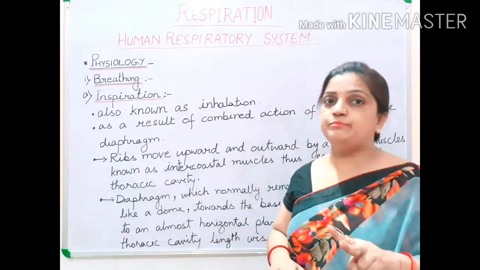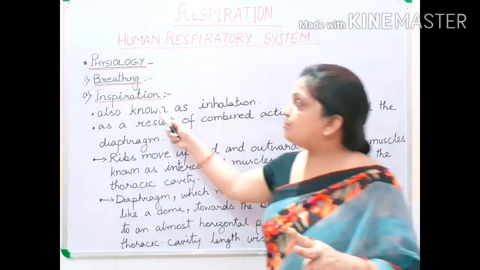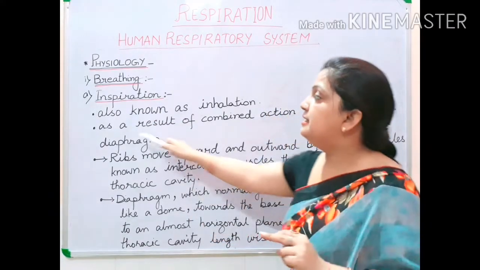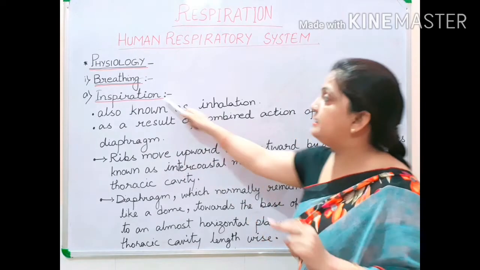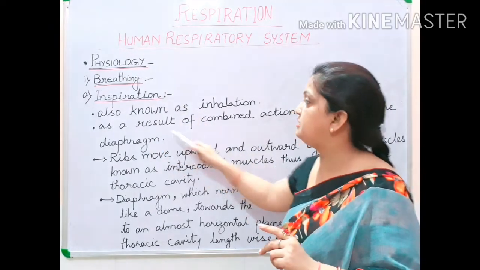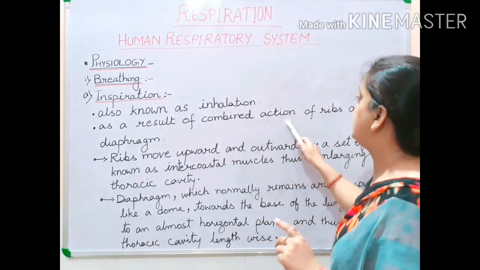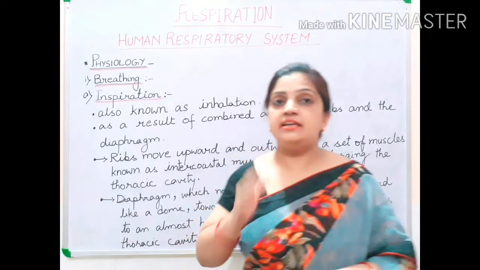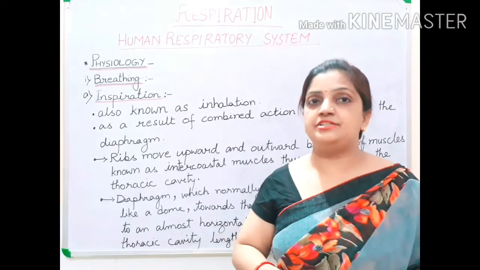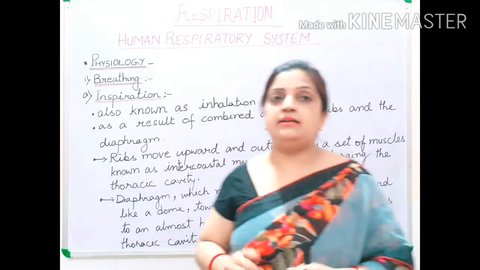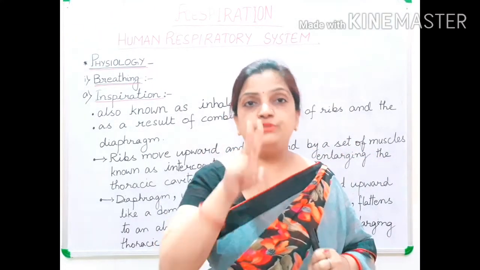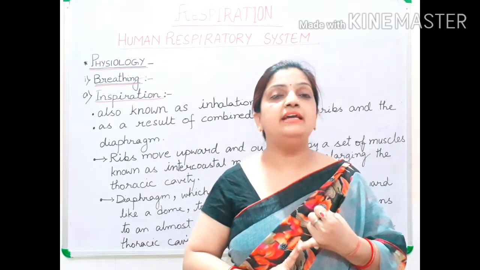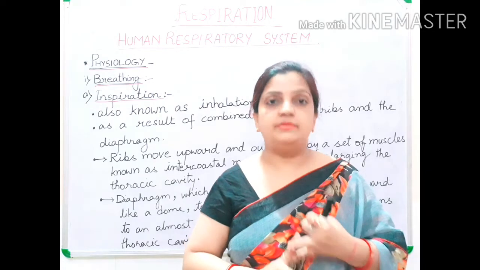Now the second important thing: which body parts are involved in this process. Children, inspiration is a result of the combined action of the ribs and the diaphragm. That means inspiration or inhalation is completed by the use of two parts: the ribs of the body and the diaphragm.